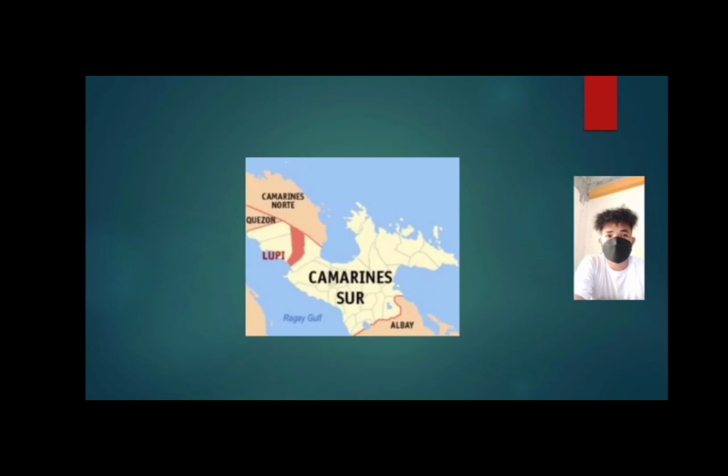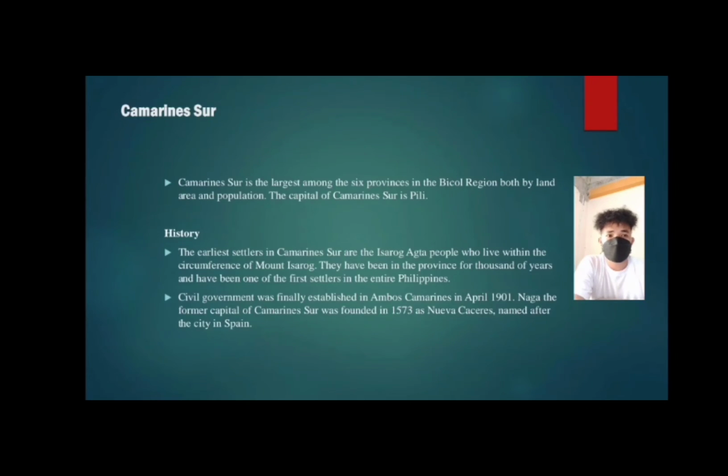The next province is Camarines Sur. Camarines Sur is the largest among the 6 provinces in the Bicol region, both by land area and population. The capital of Camarines Sur is Pili. The history of Camarines Sur.